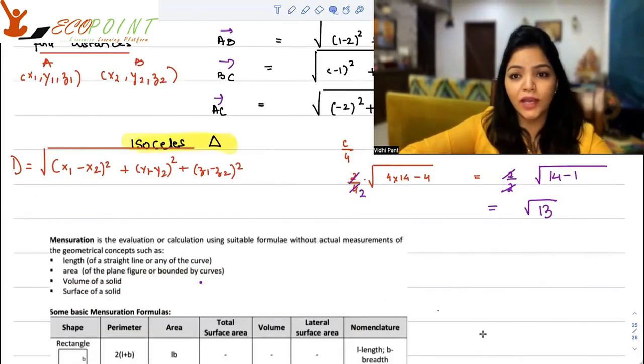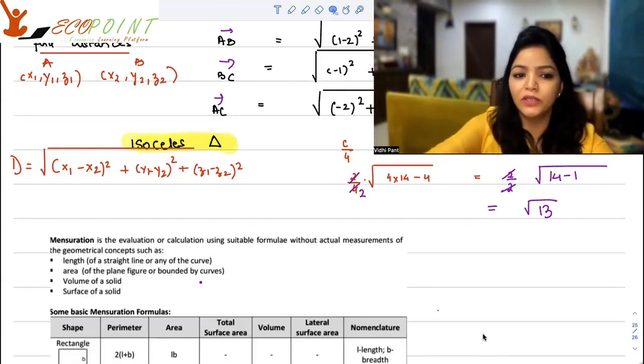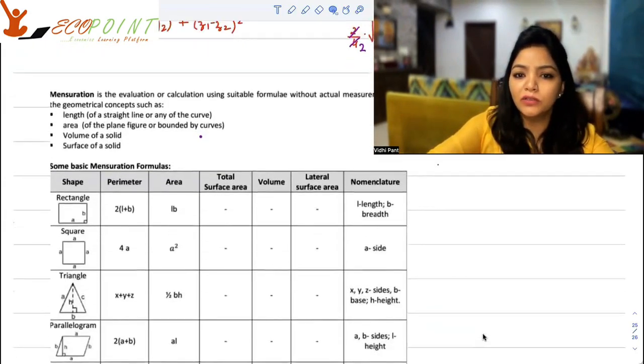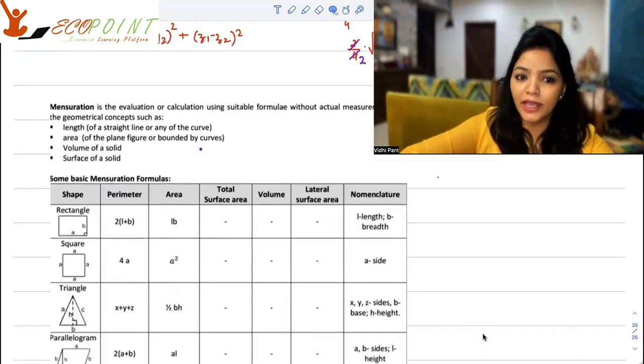With this question, I want you to note down certain formulas related to mensuration. What is mensuration? It is all about applying suitable formulas to actual measurements of geometrical concepts like length, area, volume. All this is a part of mensuration. Now, let's talk about certain shapes. First of all, a rectangle. The perimeter of a rectangle is twice of length plus breadth. Area would be length multiplied by breadth.